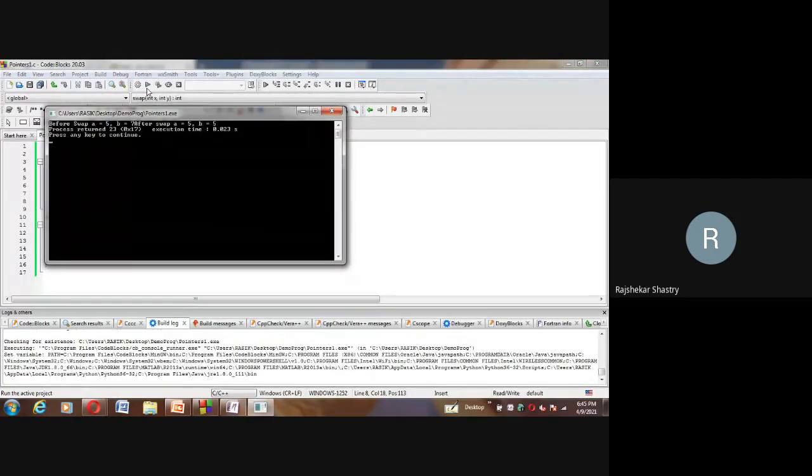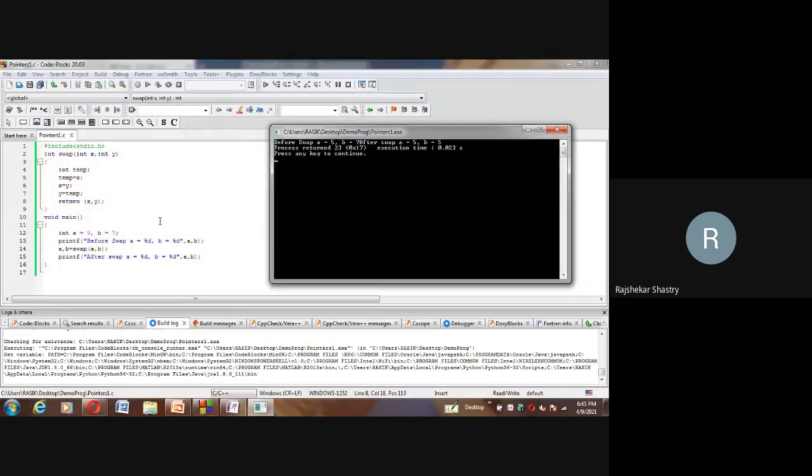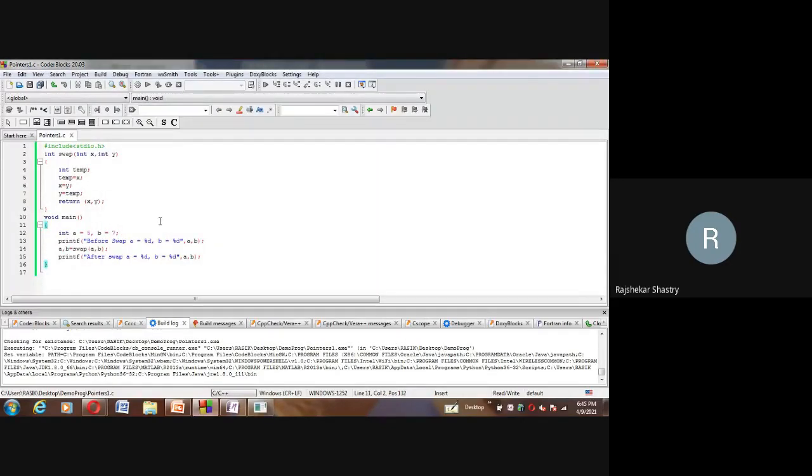Before swap, after swap, we are getting some typical answers. Observe carefully. Whereas if you run this in the Turbo compiler, it throws an error that multiple return values are not possible. Clear?